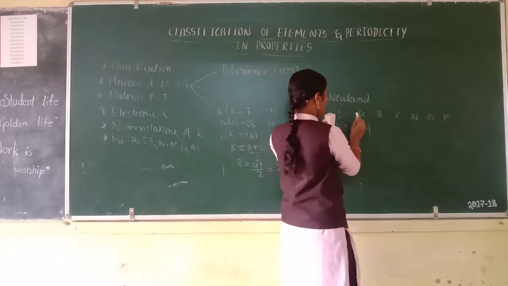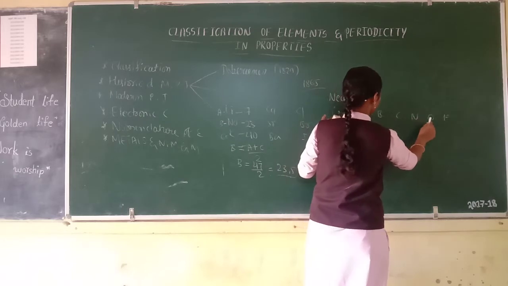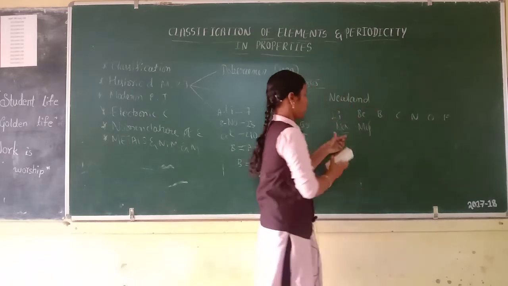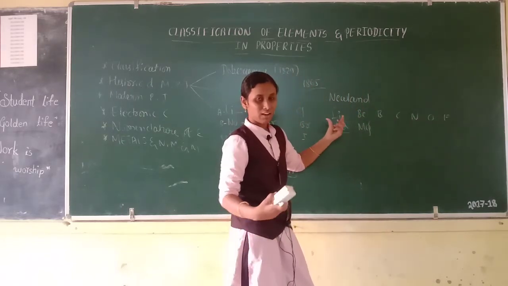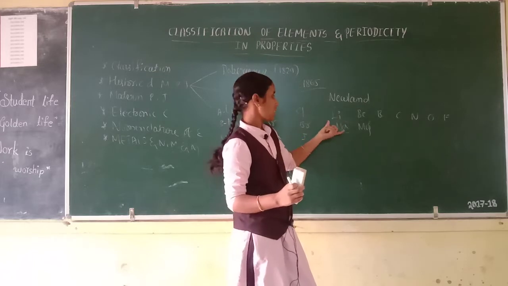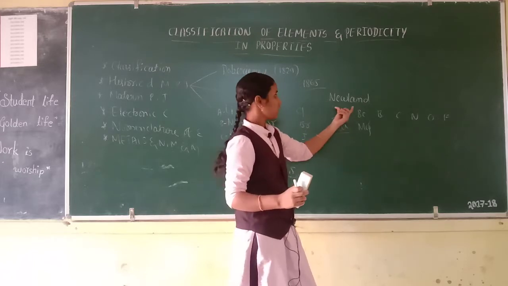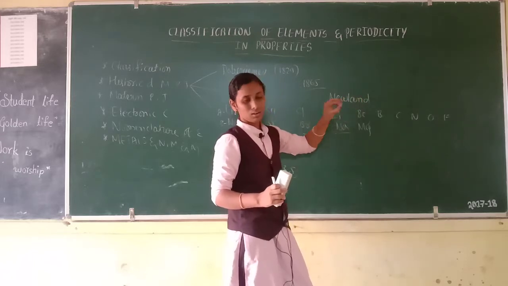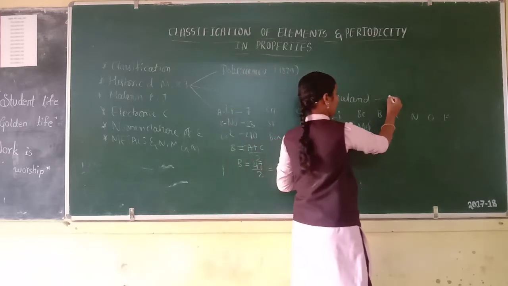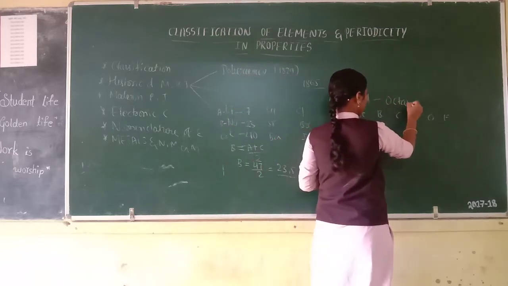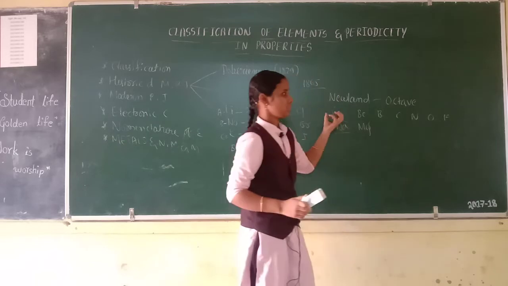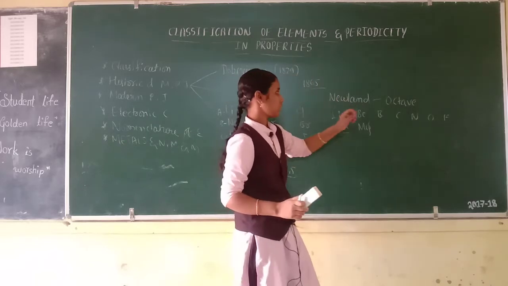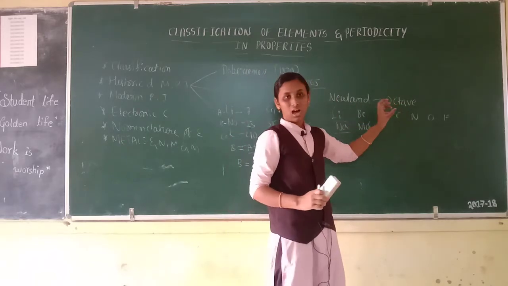It means 1, 2, 3, 4, 5, 6, 7, 8. Sodium has the same properties as its respective first element. This law was called the law of octaves. Newlands was an English chemist. This law was called the law of octaves.